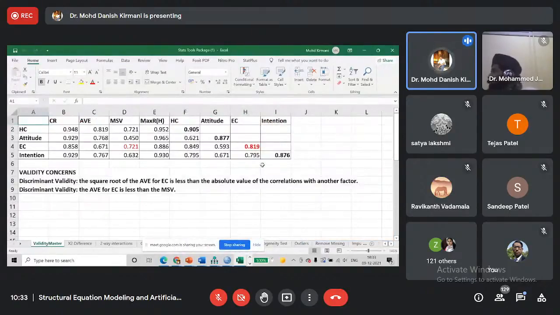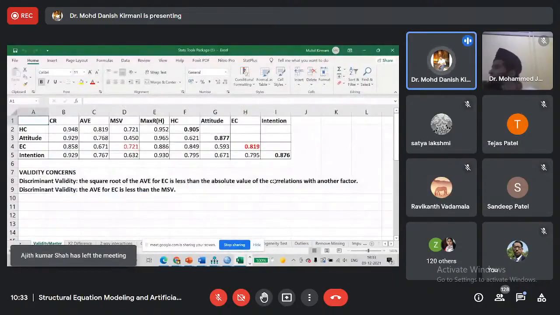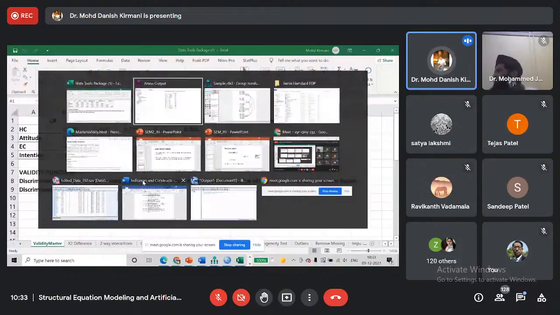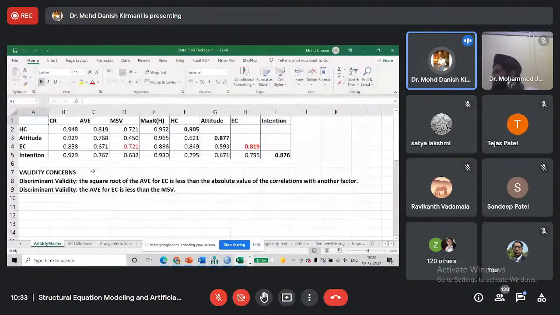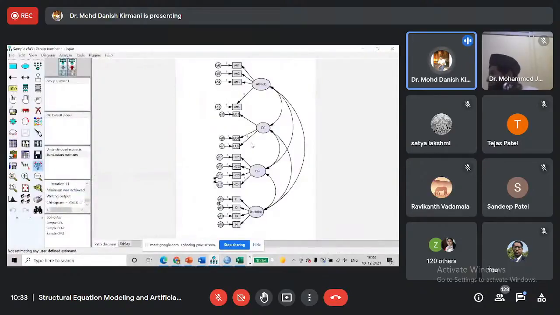Okay, so you can see here that we are not getting good discriminant validity for EC. We have done everything we can do. We have checked modification indices. We have checked estimates. We have deleted some items. We have only remained with 3 items in EC.